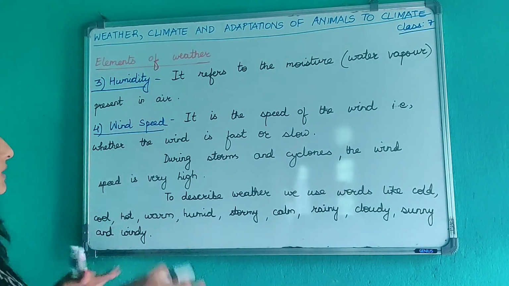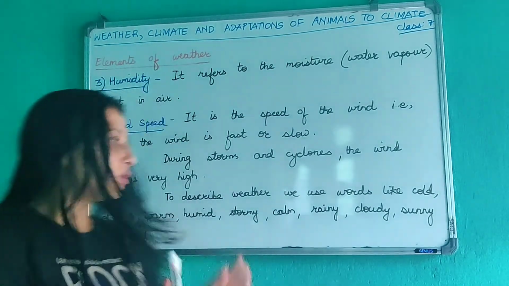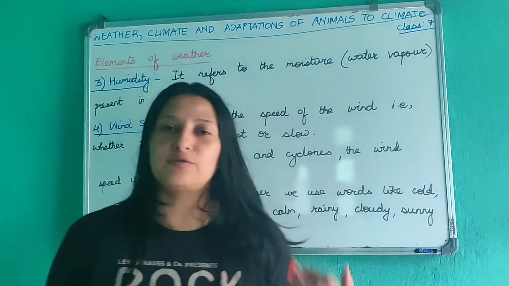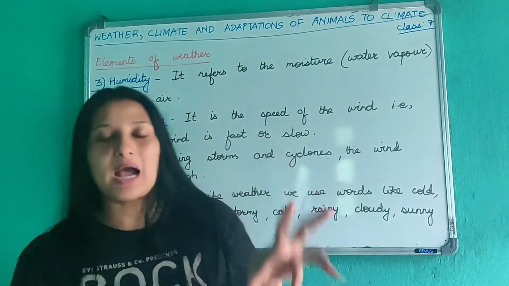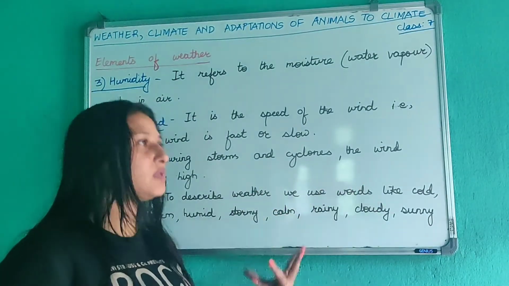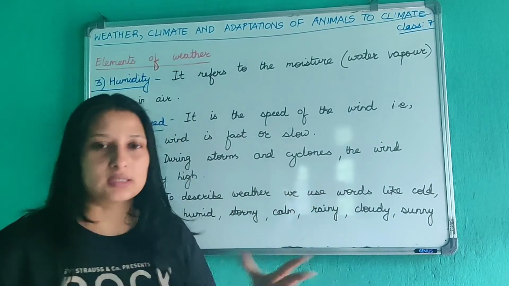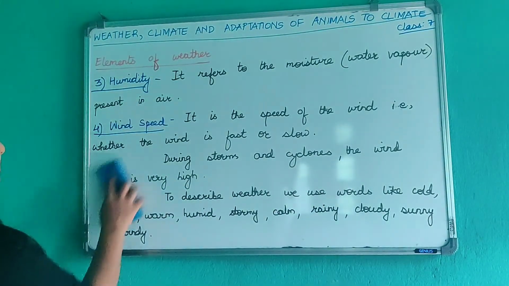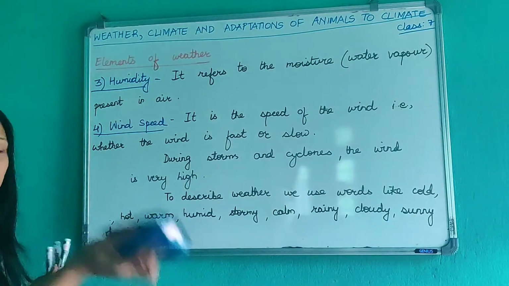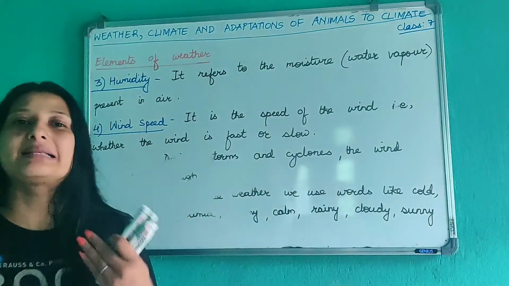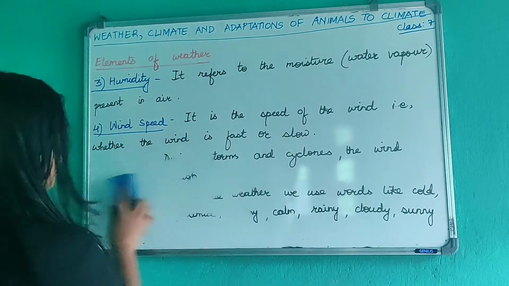All right, so these are the words that we use to describe the weather of a place. So whenever you have to describe weather of a place, you can use any of these words or one or two words. Okay, now let us move on to weather. We understood what are the elements of weather. Now let us understand what exactly is weather.